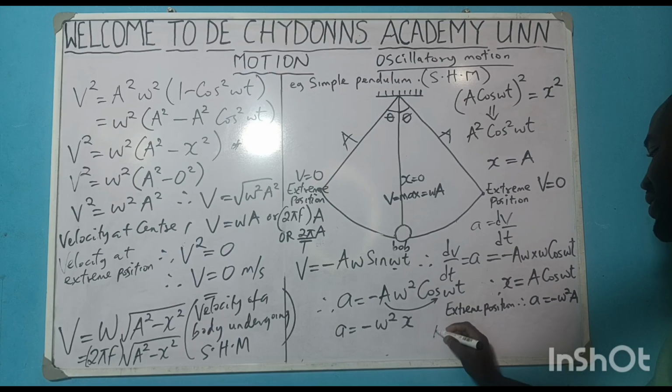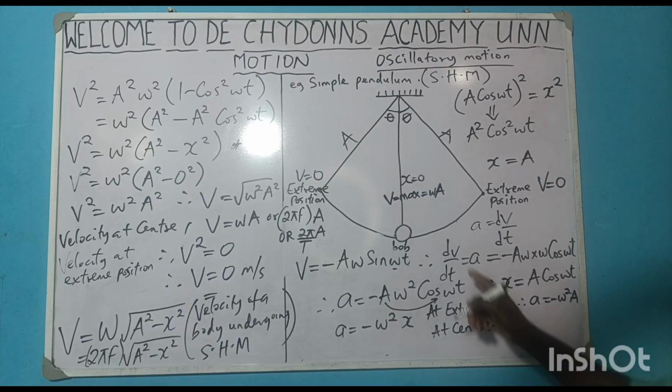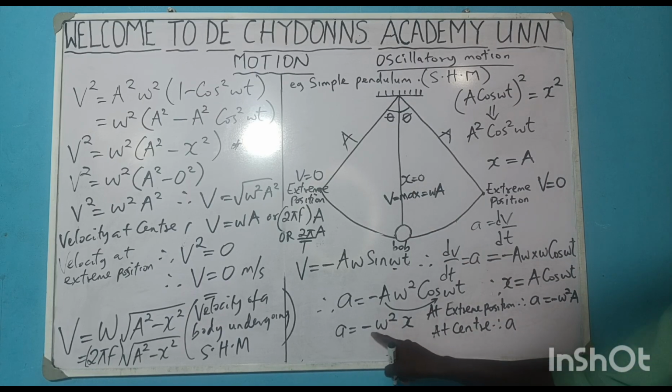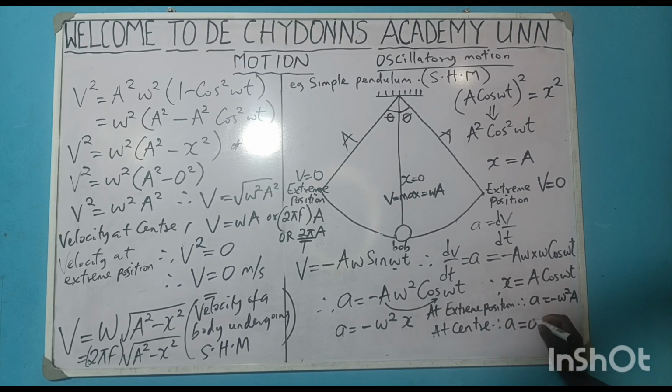Then at the center, we said that x is equal to 0. So if x is equal to 0 times this, a will be equal to 0 at the center.